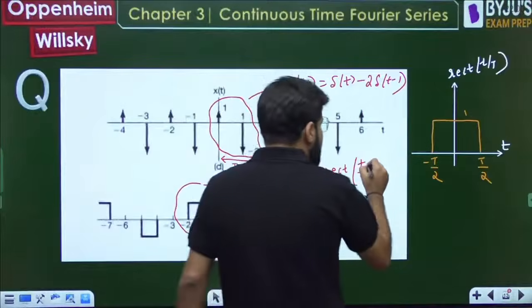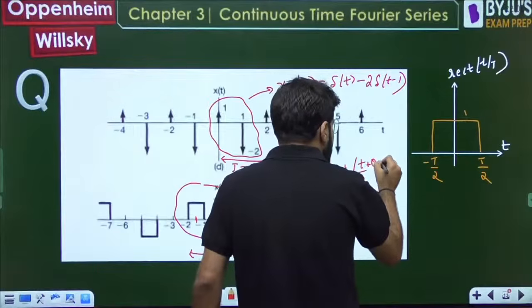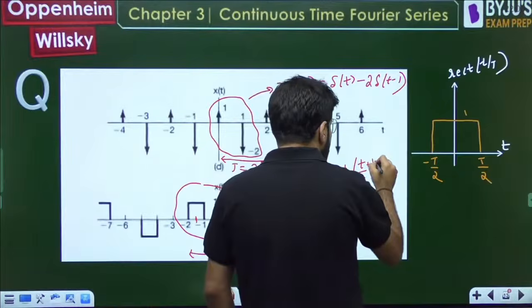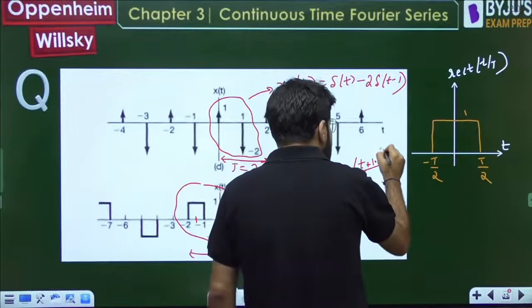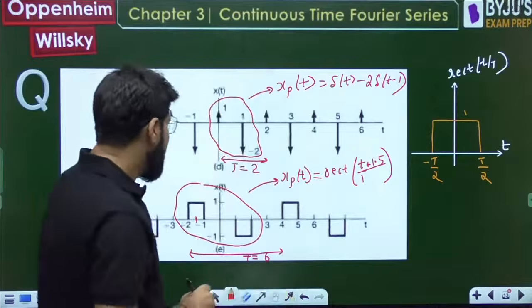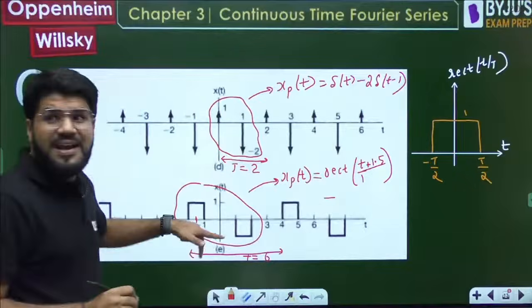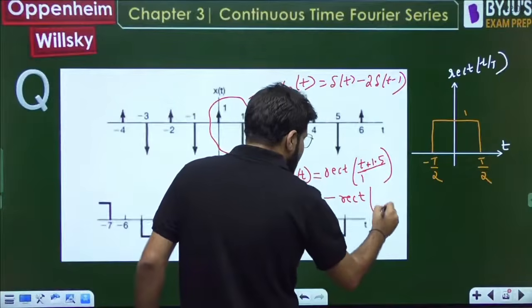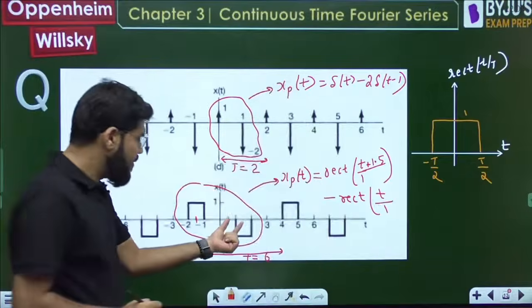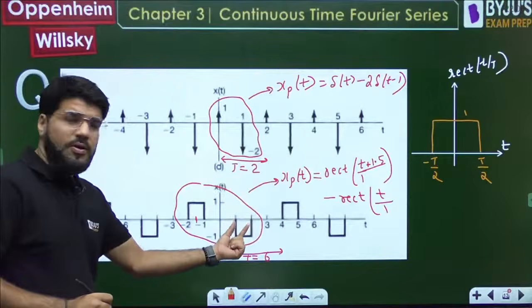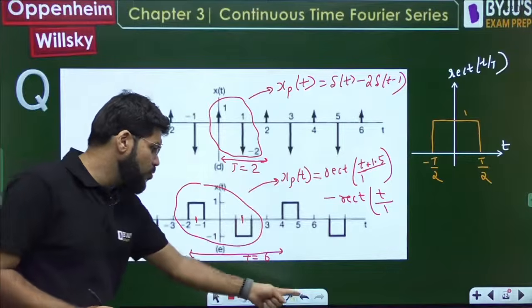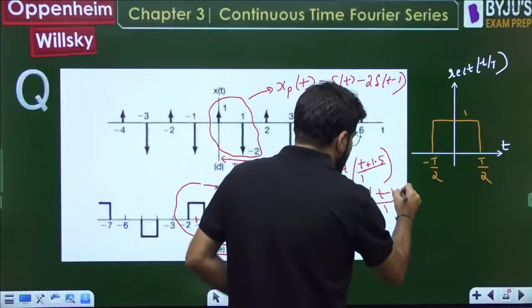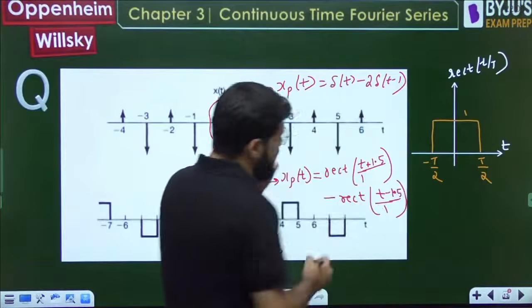You know what to do for left shifted? t is replaced by t plus something. T plus कितना? 1.5. It is left shifted by 1.5, so t will be replaced by t plus 1.5. Now there is another rectangle with negative amplitude. So minus of a rectangle, that is also having the width 1, centered at between 1 to 1.5. So this is like right shifted. So t minus 1.5.